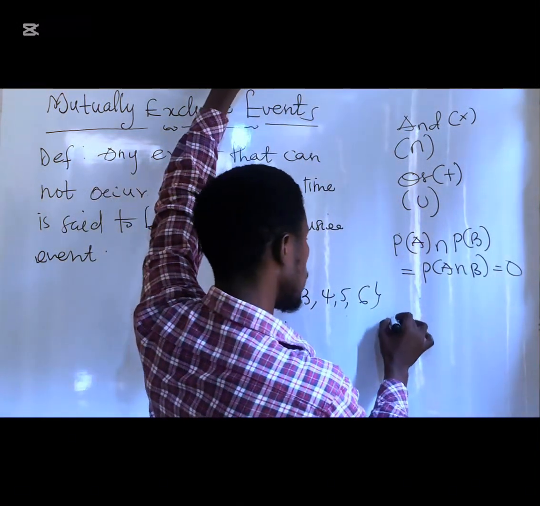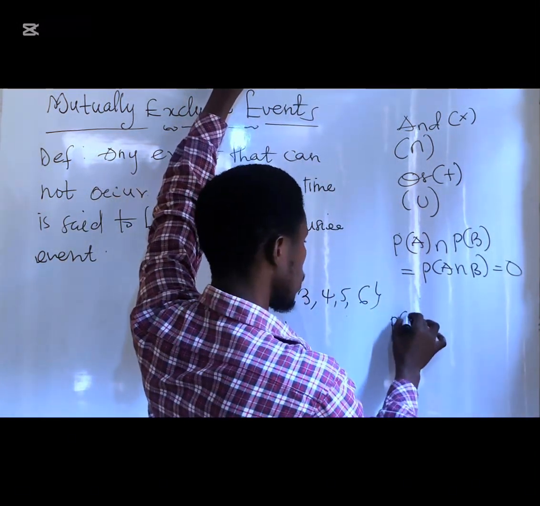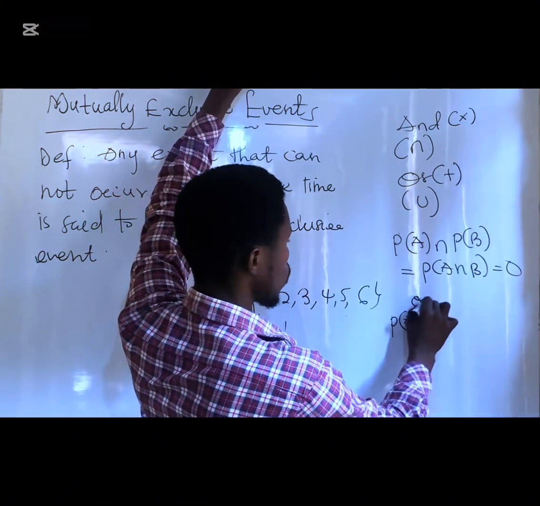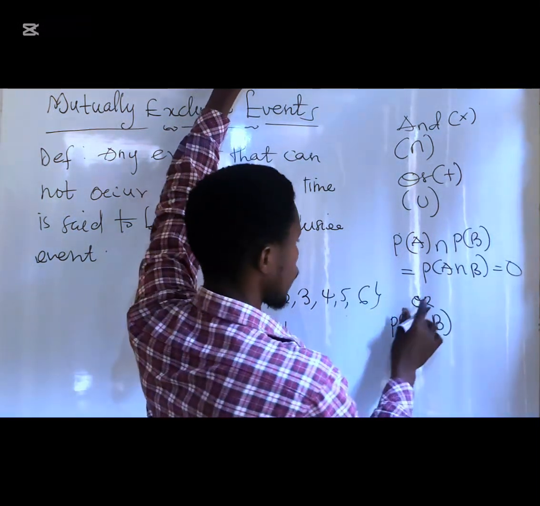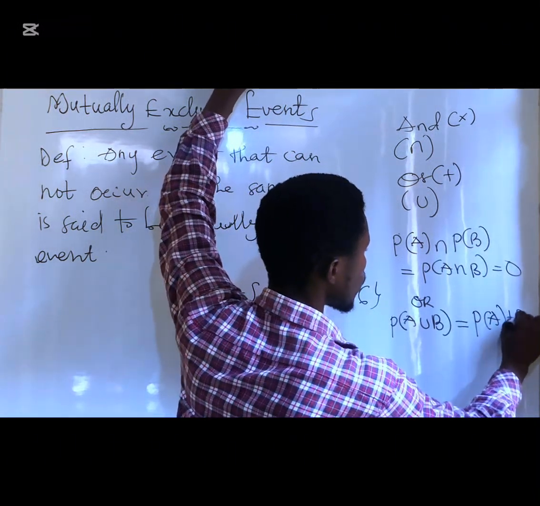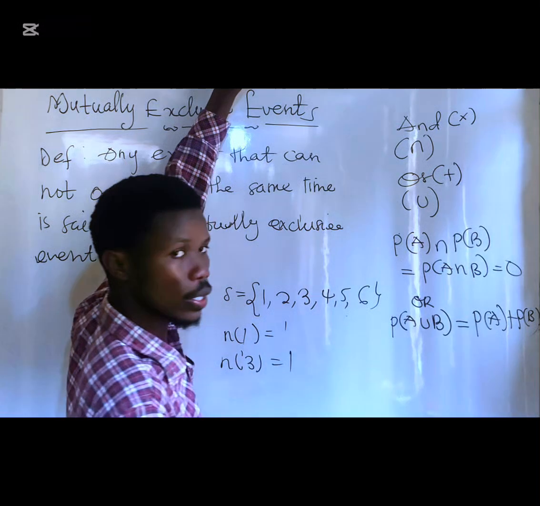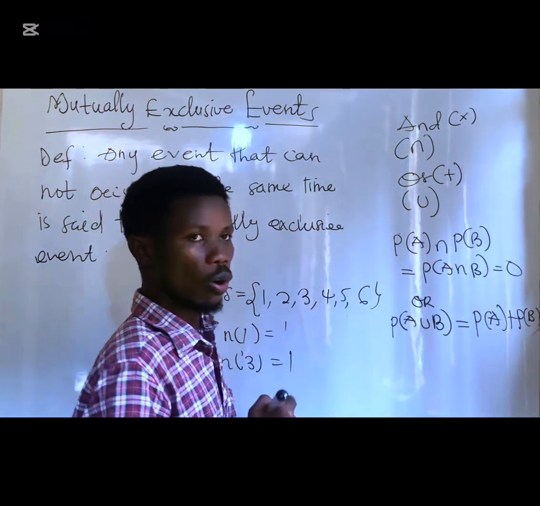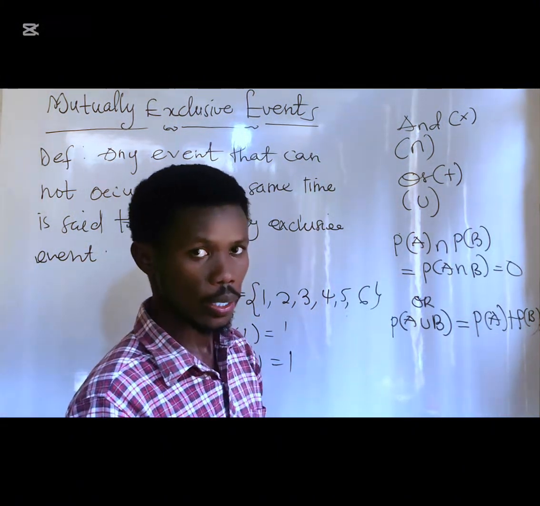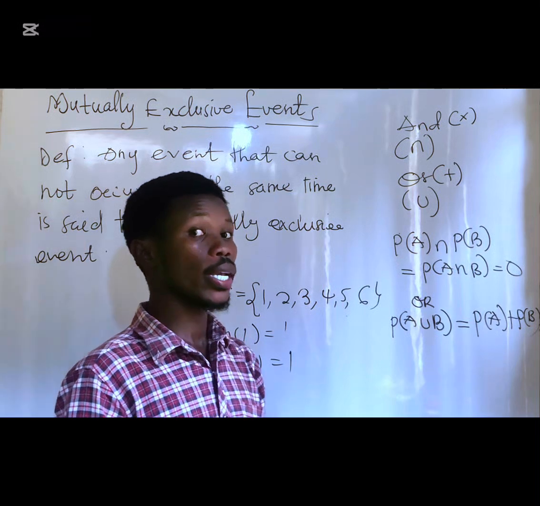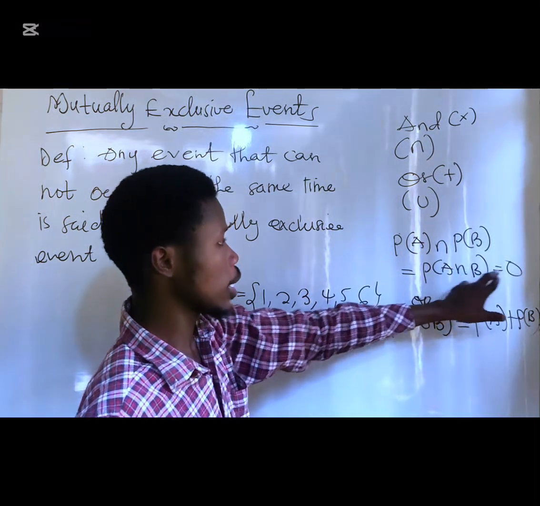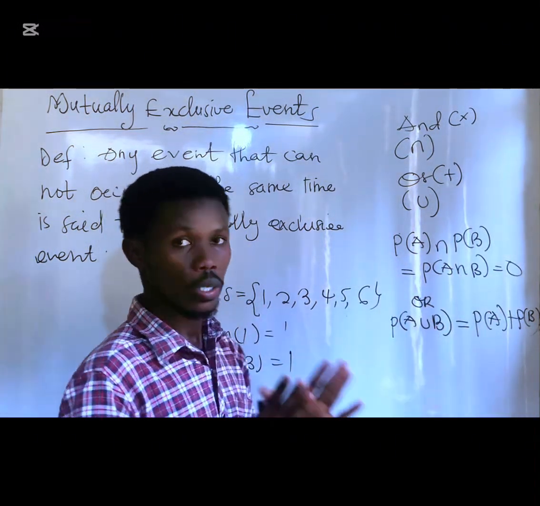But probability of A union B. When you see union means what? Or. Is that okay? And this one can be written as probability of A plus probability of what? B. We can get A or we can get B. When you toss the die, you can either get 1, or you can get 2, or you can get 3, but you cannot get 1 and 2 at the same time. It doesn't work like that. So that's why the intersection is 0. But for the union, it works.